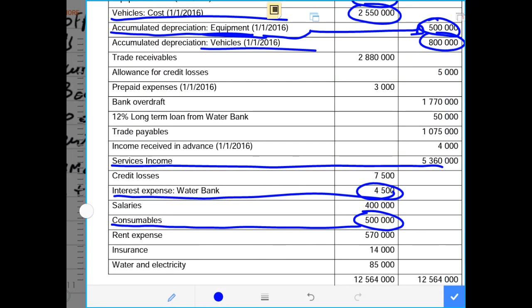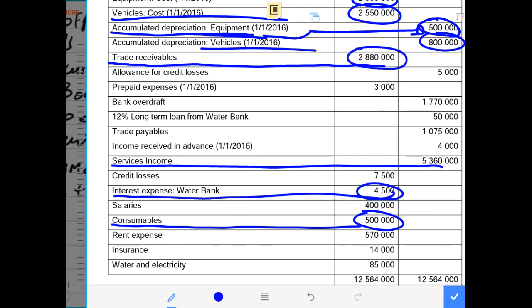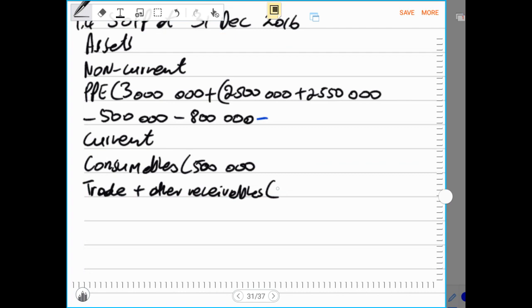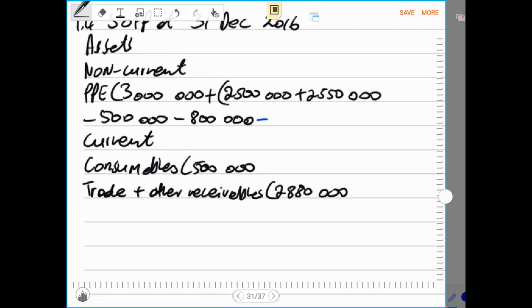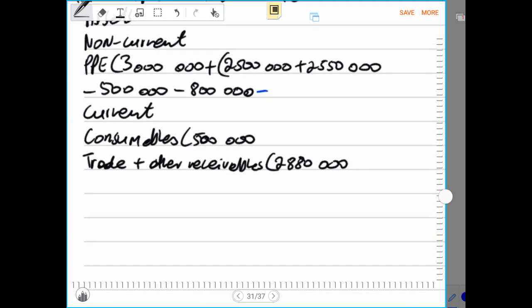And in our trial balance, we are given our trade receivables, which is 2,880,000. So now we record that, 2,880,000. Then if there are other items of trade and other receivables, we'll have to take them into account when it comes to this line item.